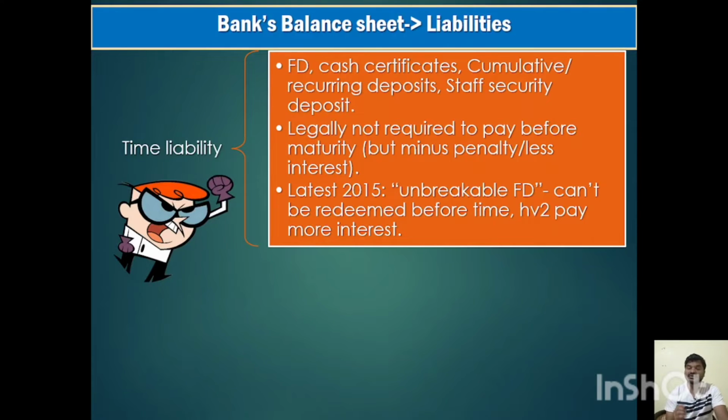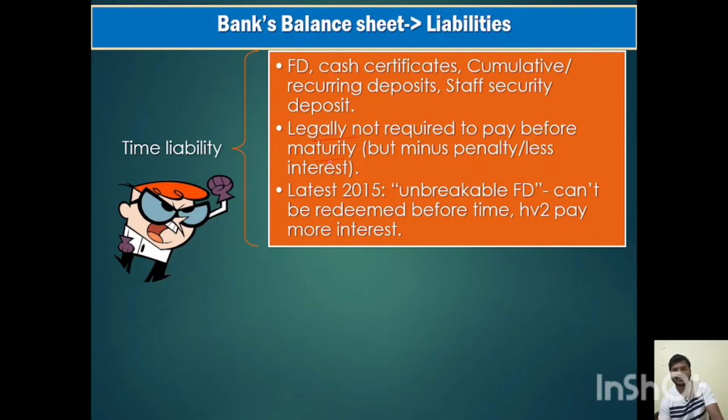These are time liabilities because the depositor cannot come in between and break the FD legally, but he can do it with a penalty. The bank will apply some penalty and break the FD and give the money to the public, but legally the bank is not bound to do that. So these are time liabilities. The public cannot demand it as and when it requires. So fixed deposit, cash certificates, recurring deposit, staff security deposit are all time liabilities. Legally the bank is not bound to give before maturity to the public.